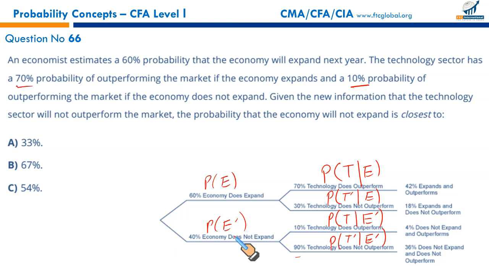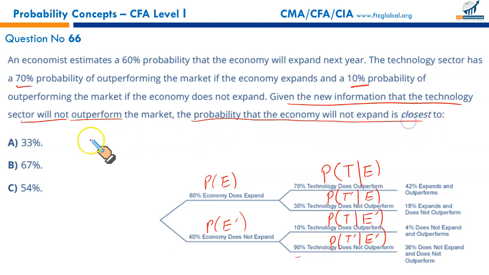What are we required to find out? Given the new information that the technology sector will not outperform, the probability that the economy will not expand. Now, what we are required to calculate is the probability that the economy will not expand given the technology will not outperform. This is what we are required to find out. We do have P(T complement given E complement), not the other way around.